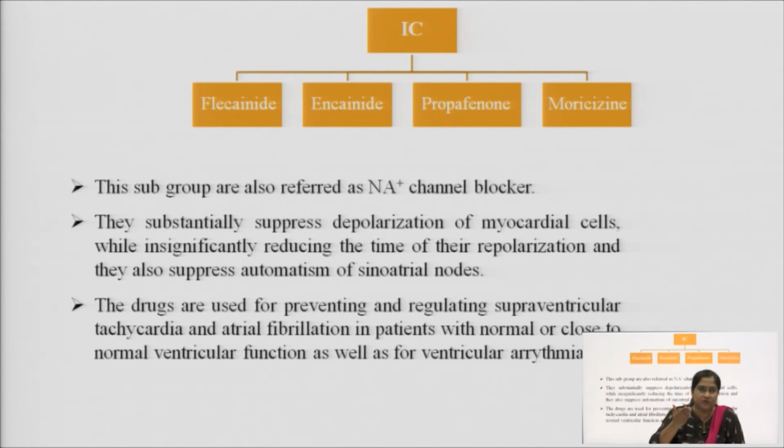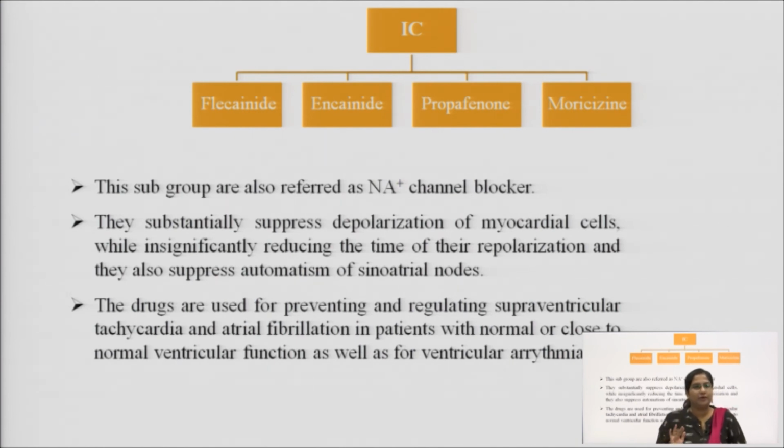That means phase 0 is showing depolarization, phase 1 is showing repolarization, phase 2 is your plateau. That means both depolarization and repolarization occur at the same time in the plateau simultaneously, and phase 3, that is called rapid repolarization, happens.